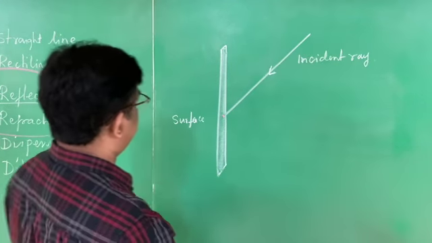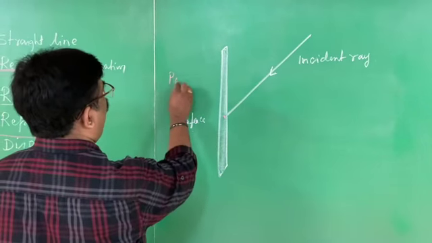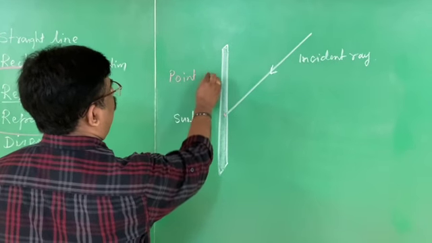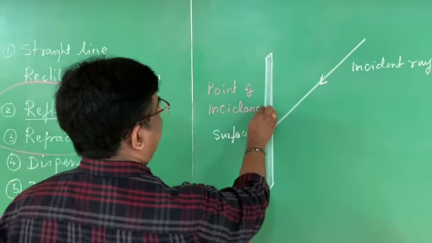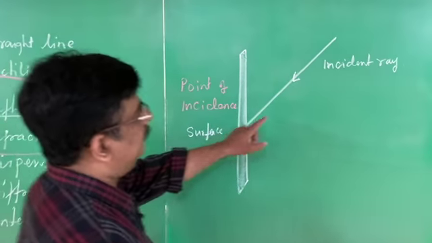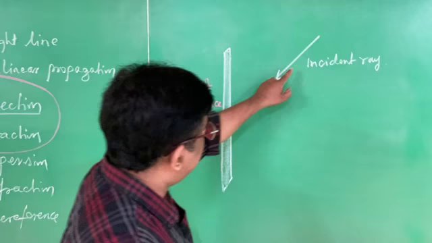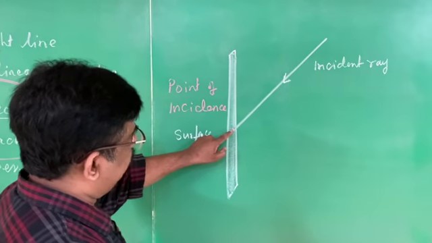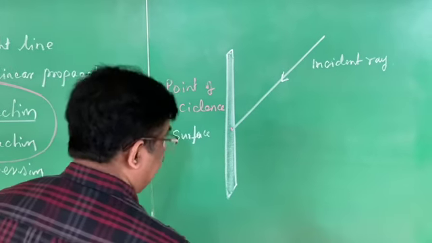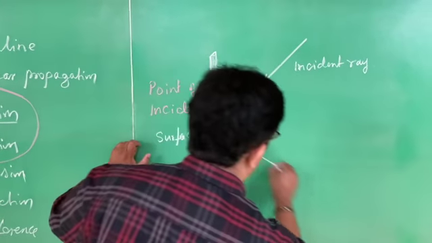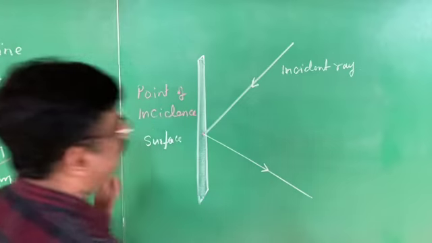That point is called point of incidence. The ray of light comes here, touches the surface at a point. From that point, the ray of light bounces back.